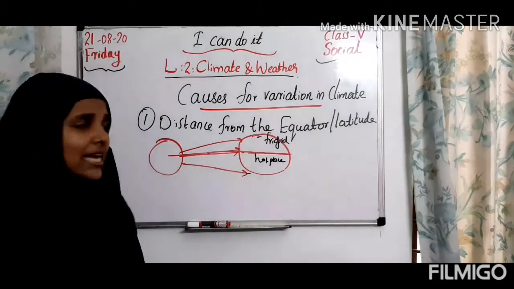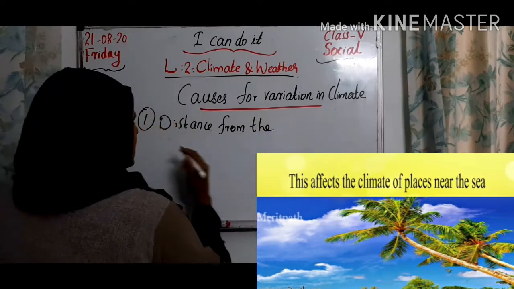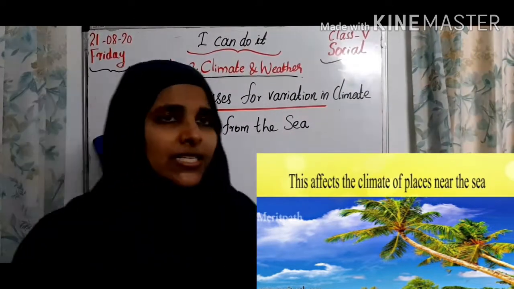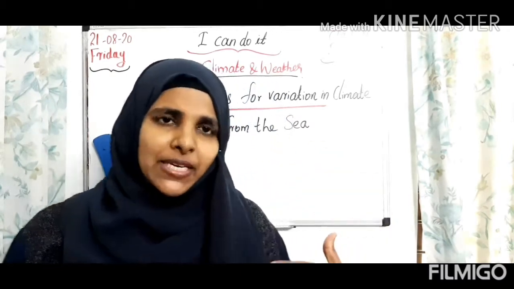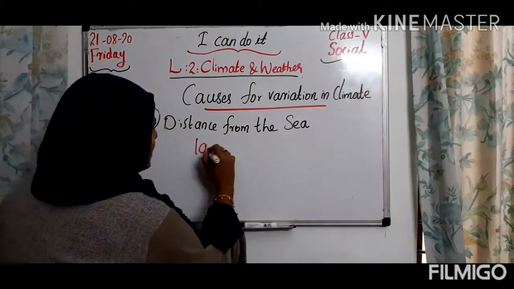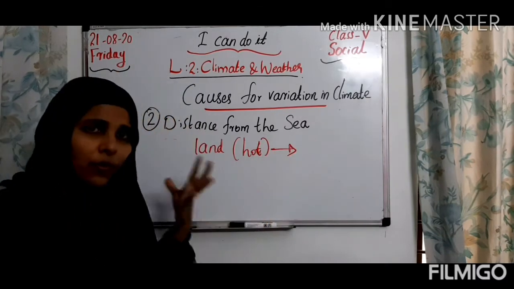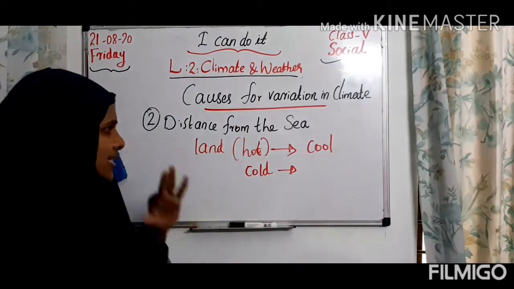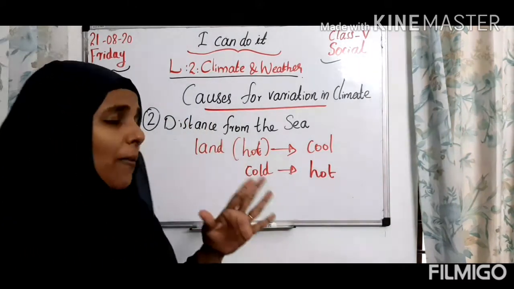Then second factor is distance from the sea. How is it affecting? We can check distance from the sea. Water bodies get cooled and heated very slowly compared to the land. That means in summer season, land is very hot, right, children? At that time the sea or water bodies are still cool. But when the land is cold in winter season, the sea is still warm. So coastal regions have a mild climate.